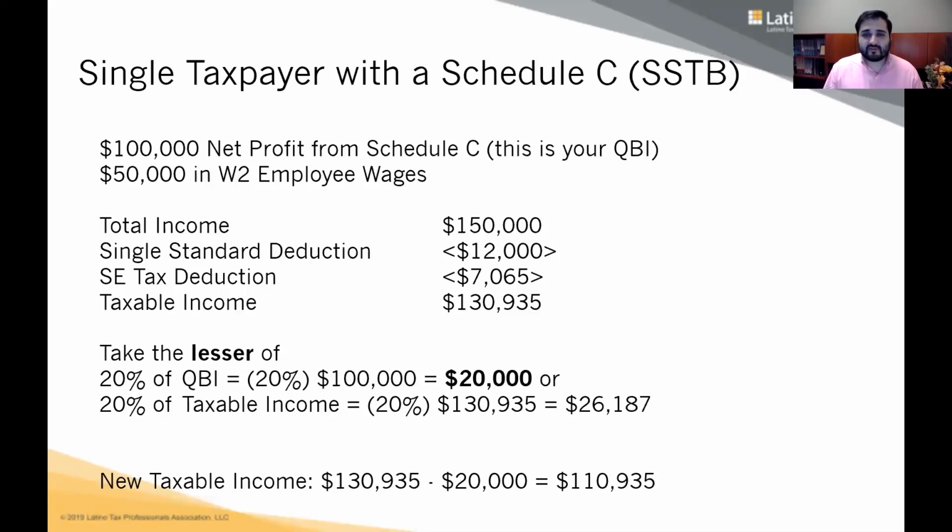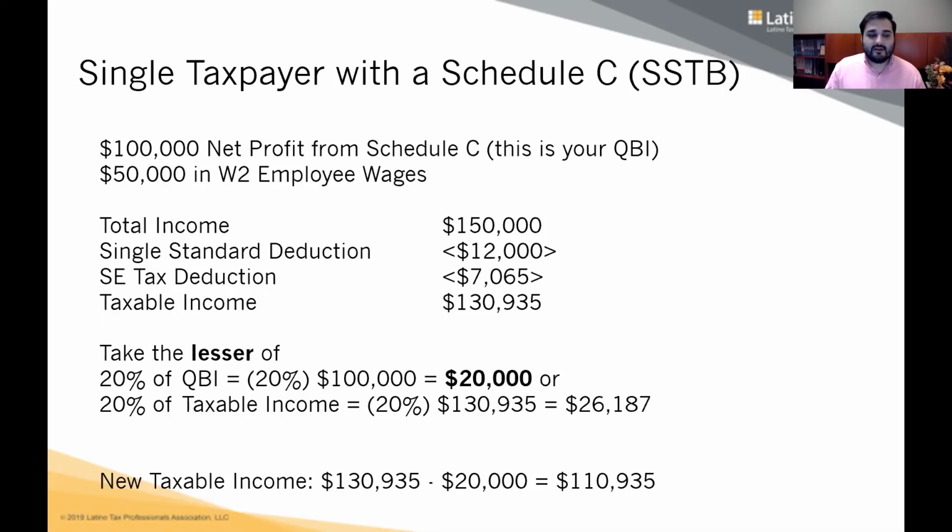Now, is that below the threshold? Remember, he's single. Somebody that's single, his threshold is $157,500. So yes, he's below the threshold. That's good. So even though he is a specified service, trade, or business, because he's a tax pro or an accountant, it doesn't matter really because he's below the threshold. So he's going to get the deduction. But how do we calculate that deduction?